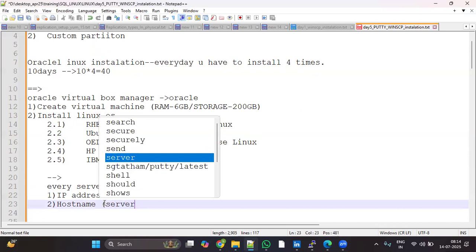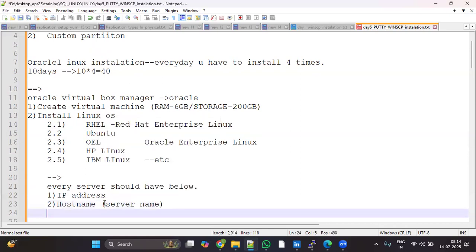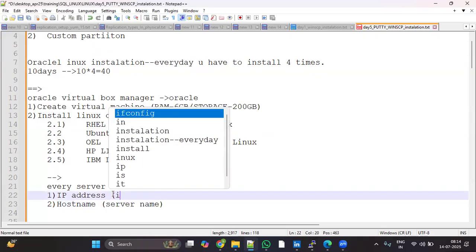Server name, host name, both are the same. If you create one Linux machine, one Windows server, any server, that could be Windows, Mac OS, or Linux, the server should be assigned one IP address. It is automatically assigned.